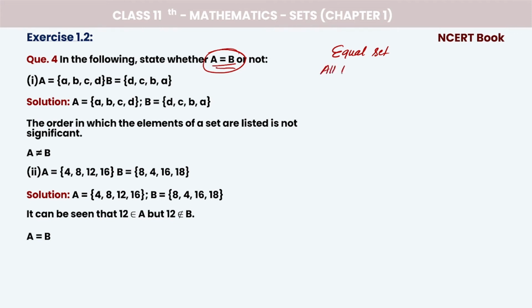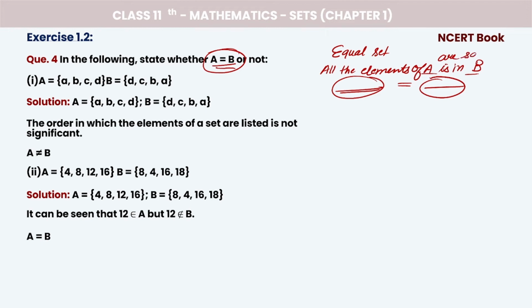All the elements of A are in B, not more than that. जितने भी element हैं वो सारे इसी में हों, या फिर कह सकते हैं कि ये और ये सारे element same हों. All the elements of A are the same as elements of B, right? तो हम कहते हैं कि वो आपका equal set बनेगा.